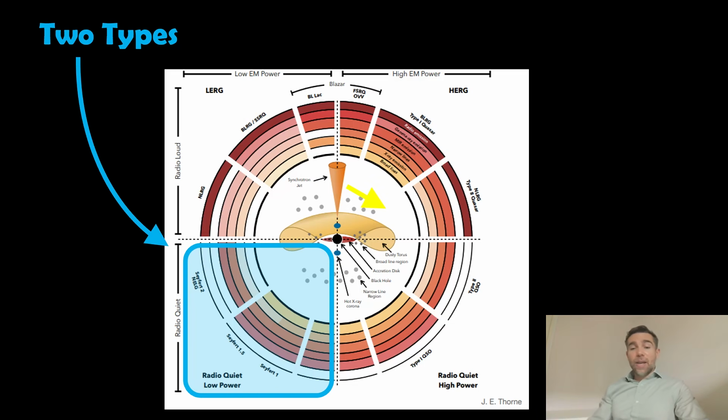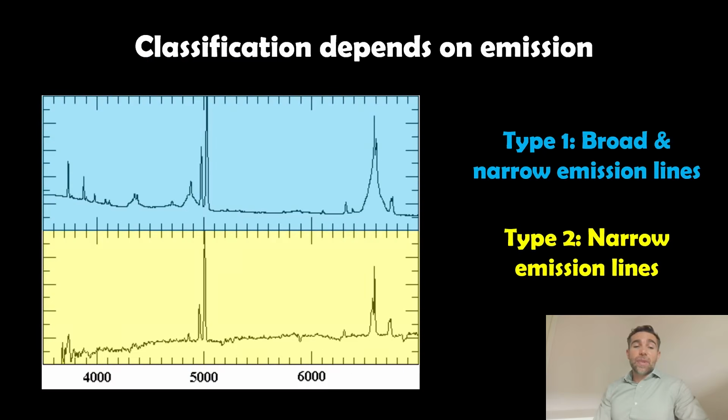So what I've done here is we're looking at the radio quiet, low power one there, and that's our Seyferts on the lower left. The other types, at the top, you've got your quasars, your blazars, things like that, and then we've got other sorts. So we're interested in these Seyferts here. We have mostly type 1 and type 2, but there is actually a type 1.5, which is in between the two. But we're going to focus on the two main types.